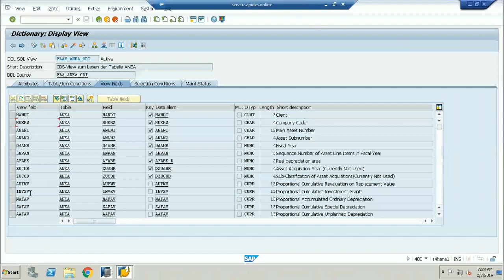Okay, so wow, see, once we go to S4 HANA, right? The data is supposed to be written only to, let's say, the actuals data, which previously, let's say, the actuals were in one of these tables, right? The ANEA table, right? Exactly. So that data is now written in ACDOCA. Is it going to be written both in ACDOCA as well as in ANEA after conversion? Both. That is what I'm telling. It is going to be written in both the tables.